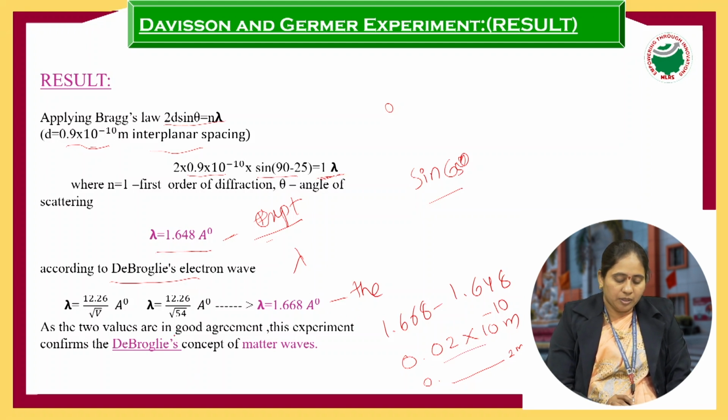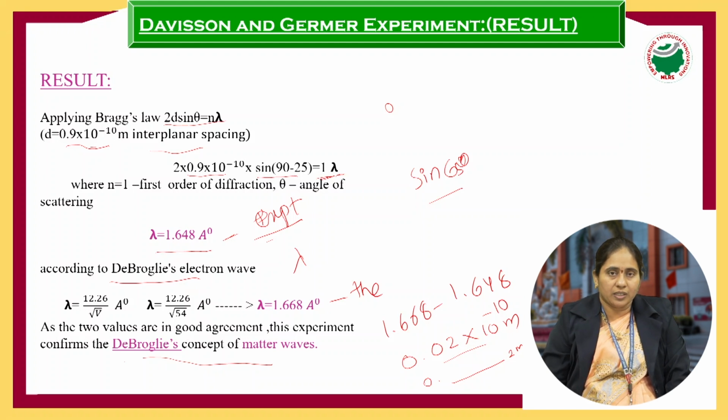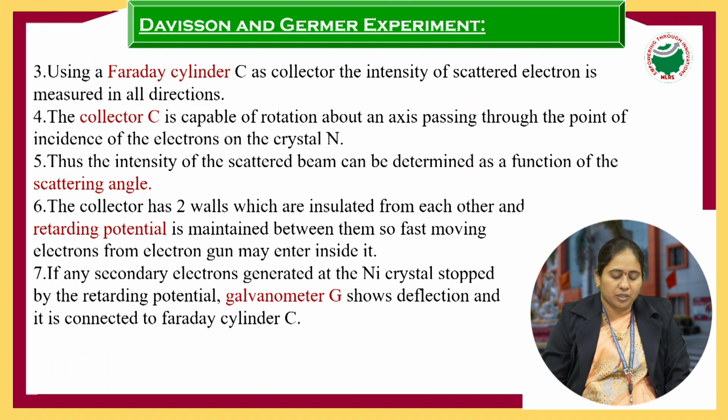The de Broglie hypothesis is correct by using the Davisson-Germer experiment. The Davisson-Germer experiment confirms the de Broglie concept of matter waves. So we can say that matter has dual nature: one is particle nature and the other is wave nature. That is theoretically by de Broglie and experimentally verified by the Davisson and Germer experiment.